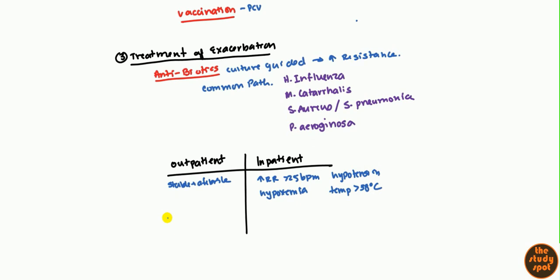So outpatient, which antibiotic do you want to give? You can start with a fluoroquinolone, but you definitely want to culture and do sensitivity, and whatever that sensitivity tells you, you may want to change the antibiotic after that. But inpatient, you definitely want to start with anti-pseudomonals because that's the most serious one, and then guide by culture. So inpatient and outpatient, you're going to be treating them slightly differently.